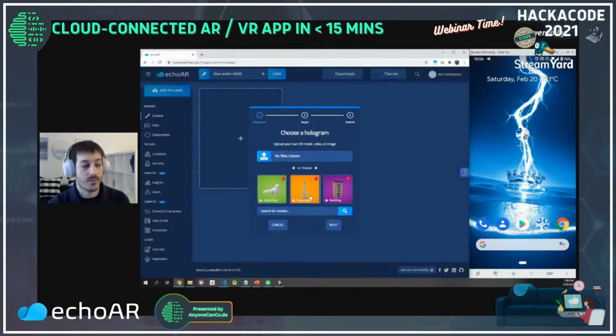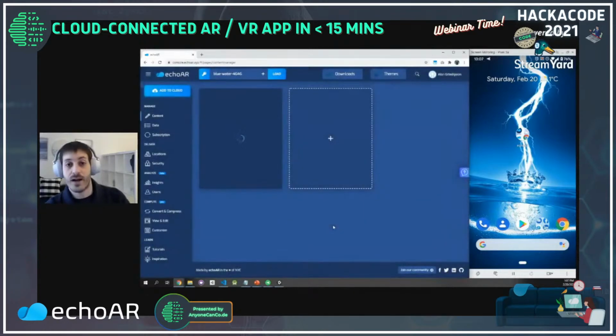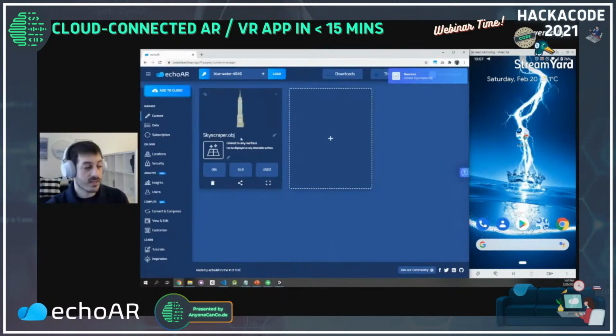I'm going to upload this Empire State Building. It's the same 3D file that you're going to use for 3D printing. We take that file, put it on our cloud, convert, compress, and analyze it so it will work in augmented reality. Once that's done, you can see that it's now in the console. It's right here. We saw that the original file is OBJ. Our cloud automatically converted that to other file formats.